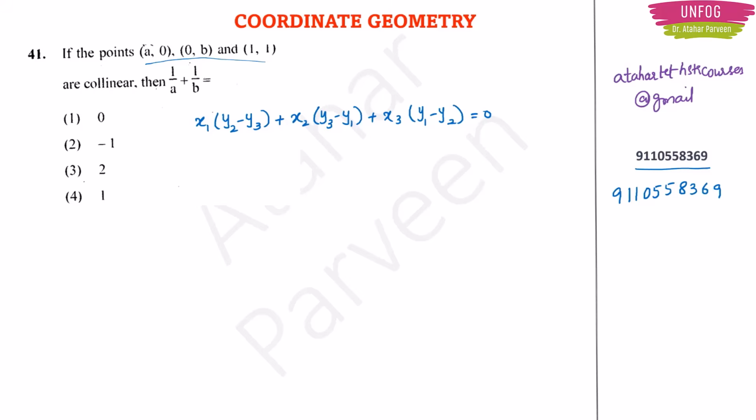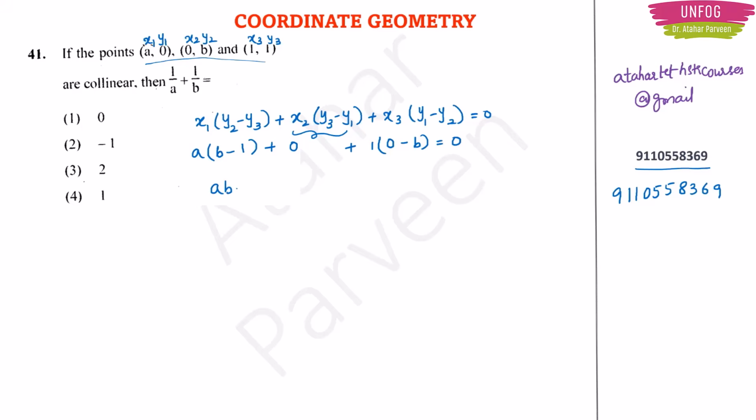Now what you have to do? Just substitute the values here. See here, you have to give the coordinates their name so that you don't make any mistake. Okay. x1 y1, x2 y2, x3 y3. Now just substitute. x1 is a, y2 is b and y3 is 1 plus x2 is 0, so I will not write anything more, because anything multiplied by 0 will become 0. Then x3 will be 1 and y1 is 0 minus y2 is b. This is equal to 0.